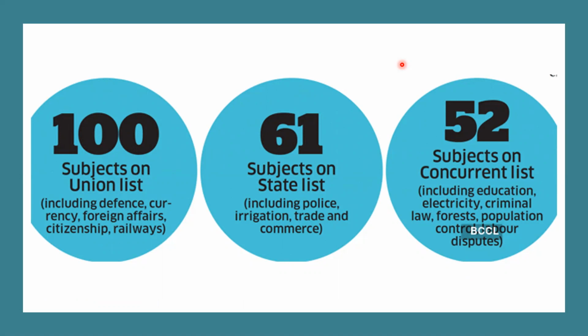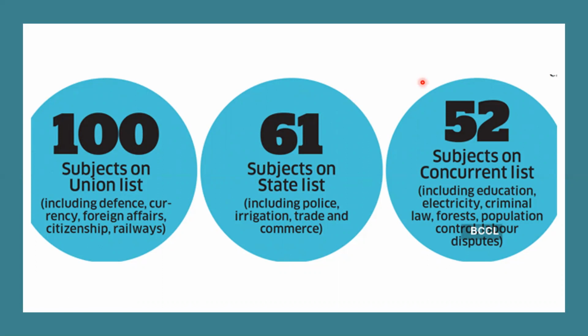When the laws are prepared, they are divided into three categories. One is the union list, on currency, foreign affairs, citizenship, railways, like this, 100 items. The union government will prepare these laws. Next one, the state government: 61 items are there, for example police, irrigation, trade and commerce. The state government will prepare laws on these.